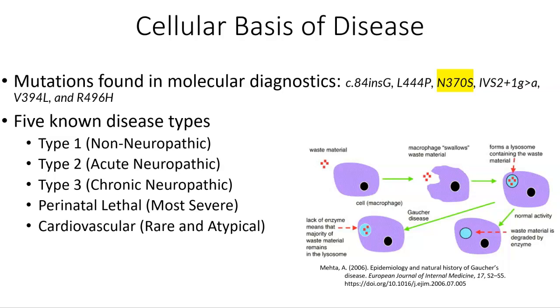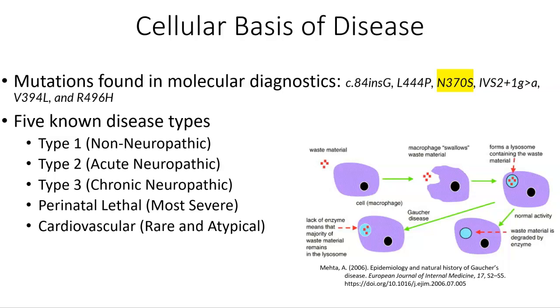So on the figure in this slide, we have the cell and the cell nucleus of a macrophage. The macrophage's job is to engulf waste particles for the lysosome to break down and recycle back into the system. So here we see a cell, and it is engulfing waste material, the red material, by phagocytosis. As that is phagocytized into the cell, a lysosome forms that contains the waste material.